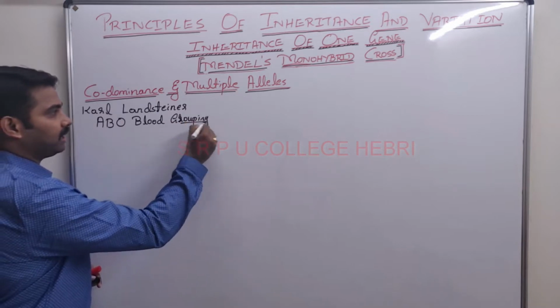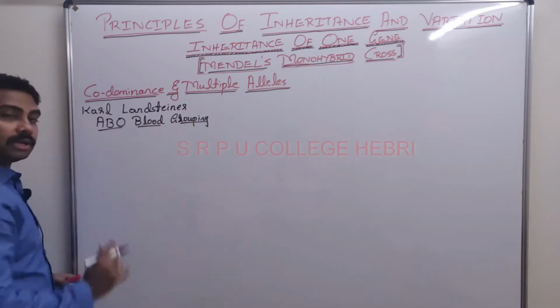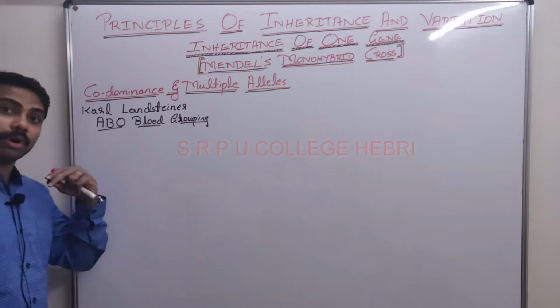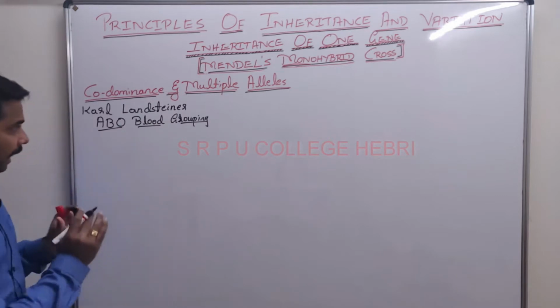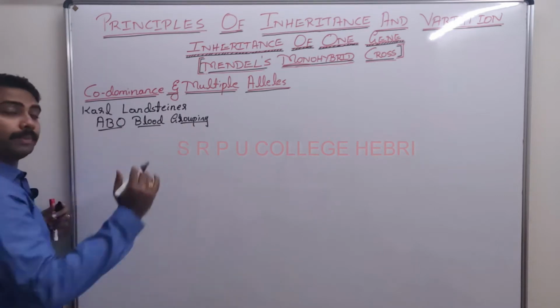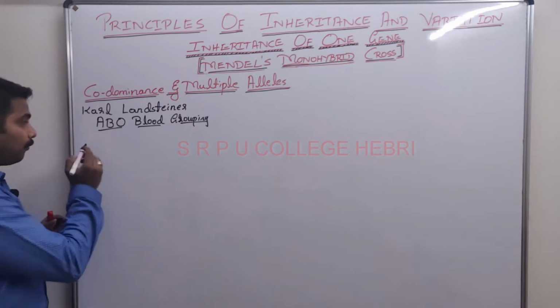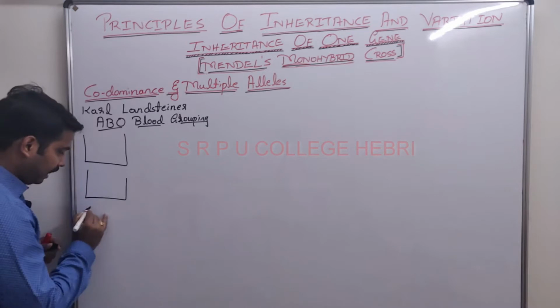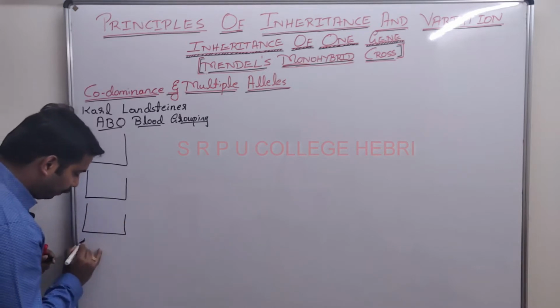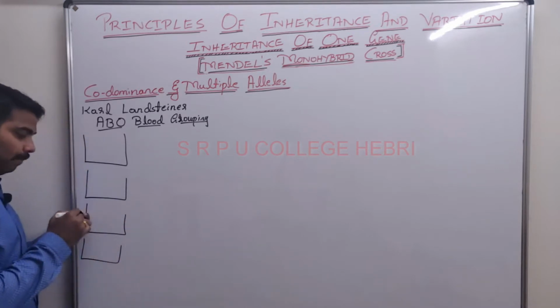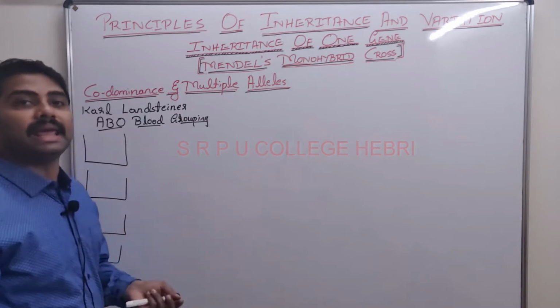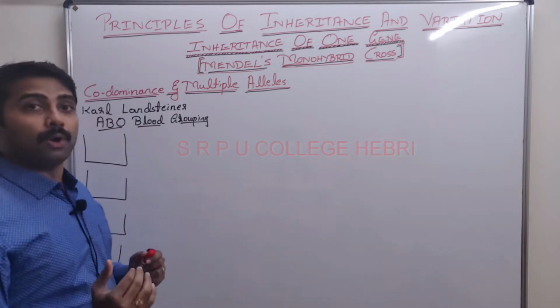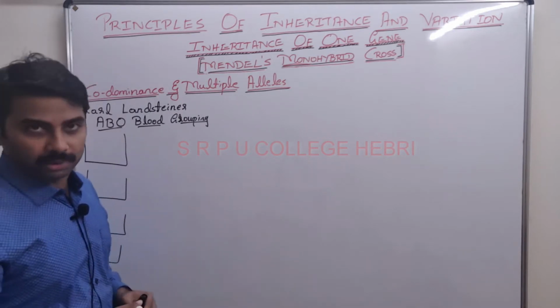I have not yet started the actual concept. I am just recalling what we discussed last year. According to this, the human population has 4 different types of blood groups, right? What are they? A blood group, B blood group, AB and O blood group. How do we name or differentiate these blood groups?